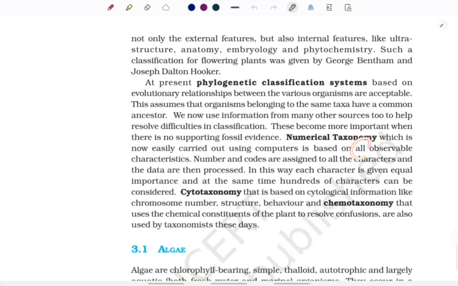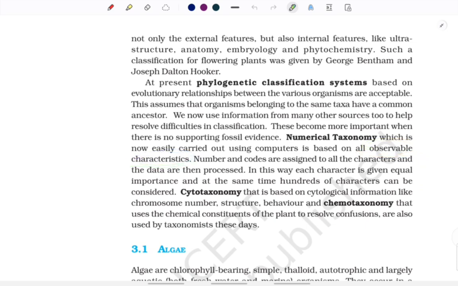All, when I say all, it is all. Often in NEET exam, questions of similar manner come, wherein all, some, much, many, so questions are based upon these terms also, therefore all is important. So in numerical taxonomy, computers are used, computer is the keyword, and all observable characters are taken into consideration.